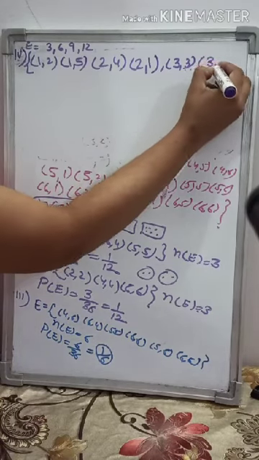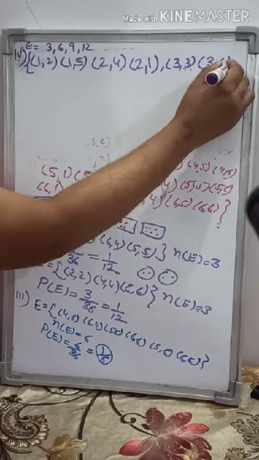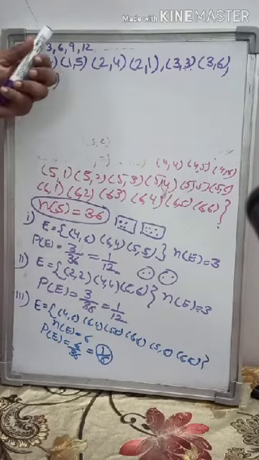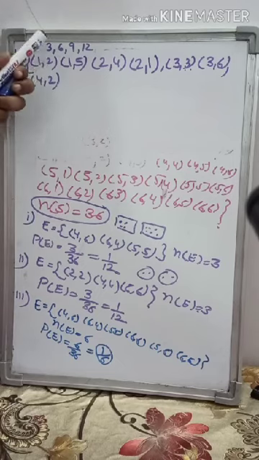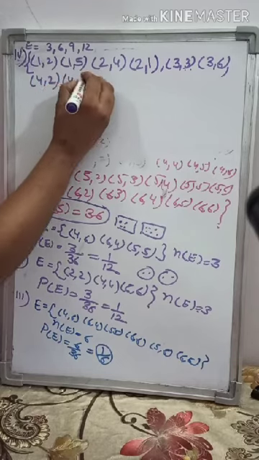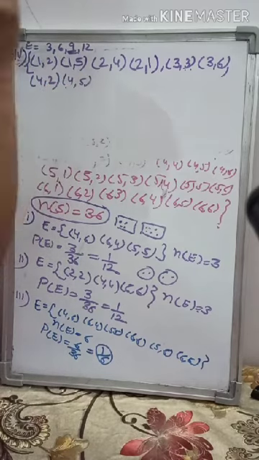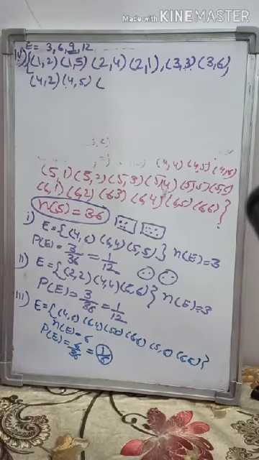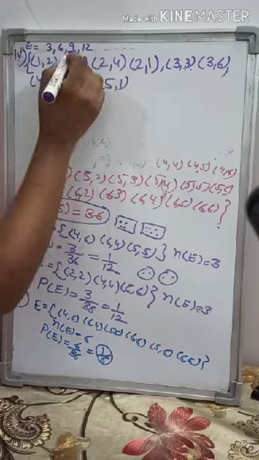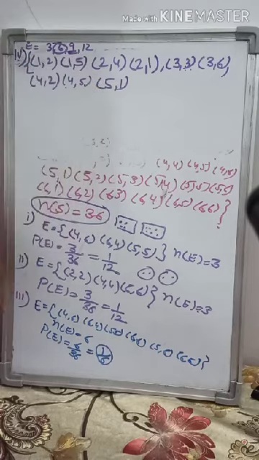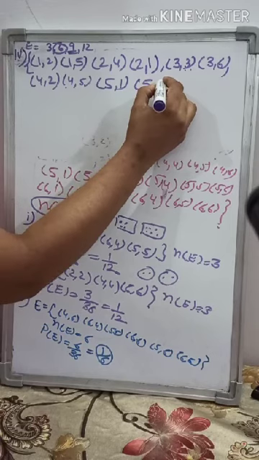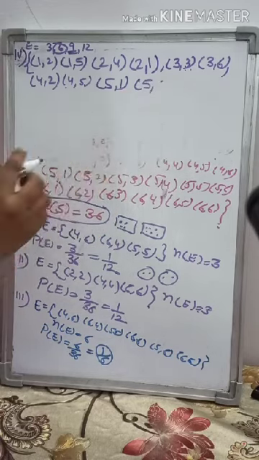Then 3 and 6, 3 plus 6 is 9. Then you will take 4, 2, 4 plus 2 is 6. It is coming in the table of 3. After that 4, 5, 4 plus 5 is 9. It is a multiple of 3. Then you will take 5, 1, 5 plus 1 is 6. 6 is coming in the table of 3. Then you will take 5, 4.